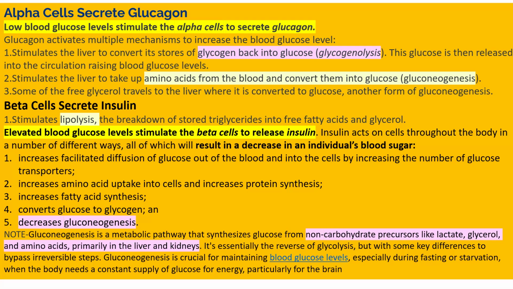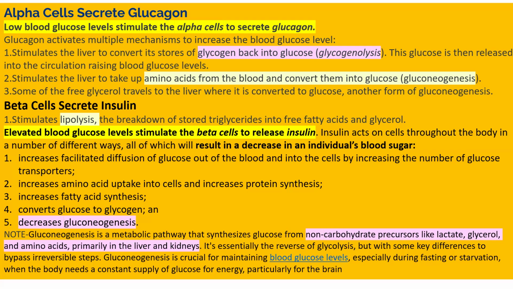And then in your body, when the blood glucose is transported and used, your glucose level becomes low. At that time alpha cells secrete glucagon. So low blood glucose levels stimulate the alpha cells to secrete glucagon. What will glucagon do? Glucagon will go to your liver and break down the stored glycogen into glucose, and that process is known as glycogenolysis. This glucose is then released into your blood and helps in raising blood glucose levels.